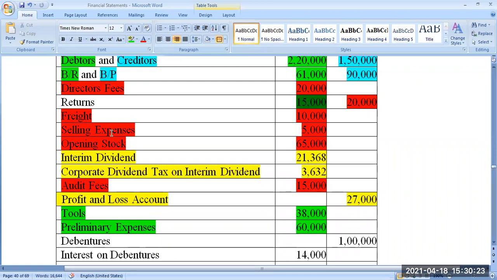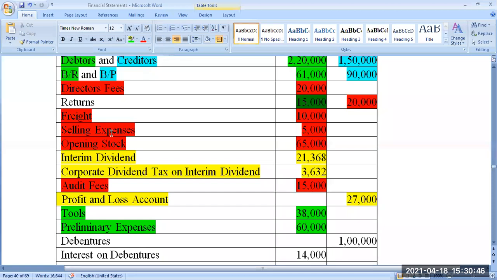I repeat again, the expenditure which is incurred to form a company, to incorporate a company, is called preliminary expenses. Example, legal charges paid to the auditor in the beginning, or registration fees paid to the government of India, or any other brokerage or any other charge you are giving to any other consultant, all those things before incorporation.